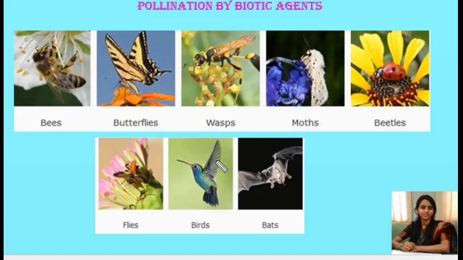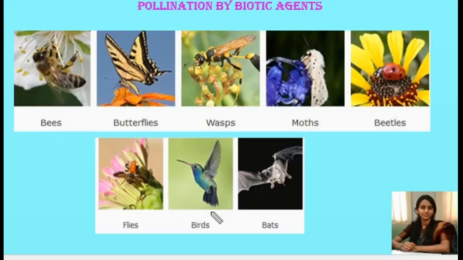The characteristics of insect pollinated plants are: the majority of the insect pollinated flowers are large, colorful, fragrant and rich in nectar. When the flowers are small, they are packed in a cluster and form an inflorescence to make them conspicuous. The animals are attracted to flowers by odors, by colors or fragrance. The flowers pollinated by flies and beetles secrete foul odors to attract these animals.